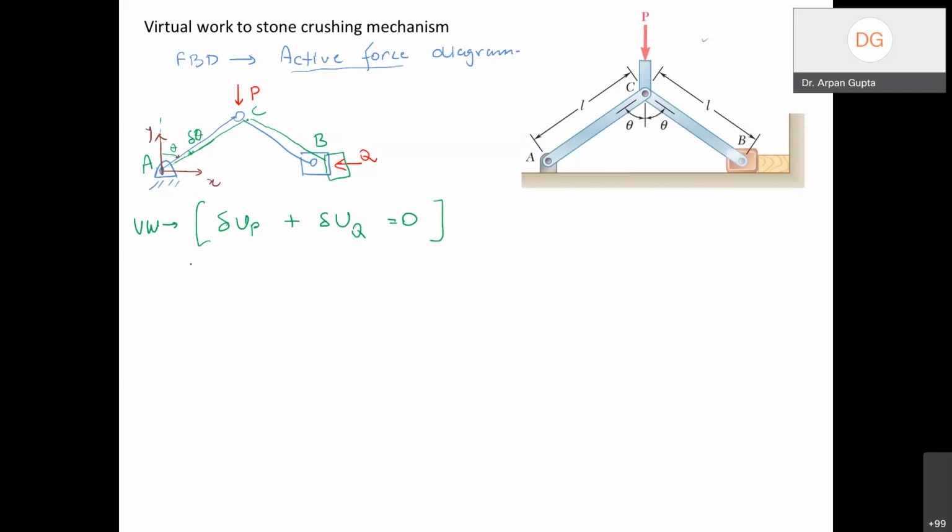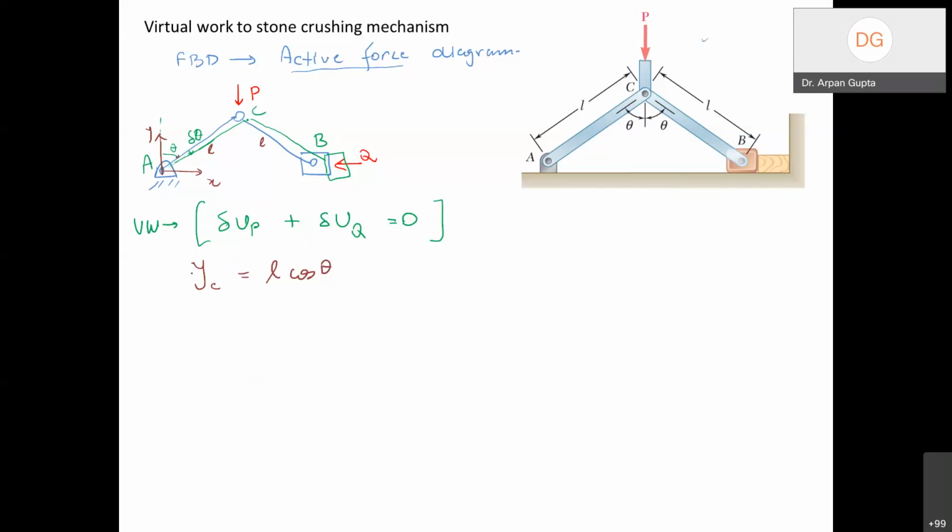And now if I write the coordinate of point C here, let's say both lengths are L, given to us as L. So L cos theta is the vertical component, so the y coordinate of point C is going to be L cos theta. From geometry, so principle of virtual work relies a lot upon geometry and geometrical relationships.